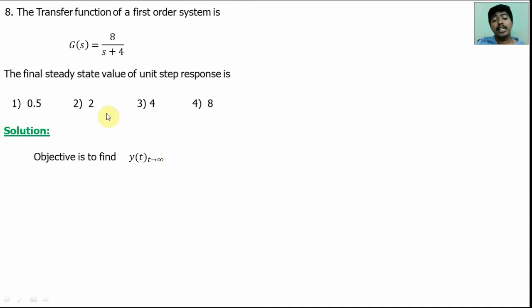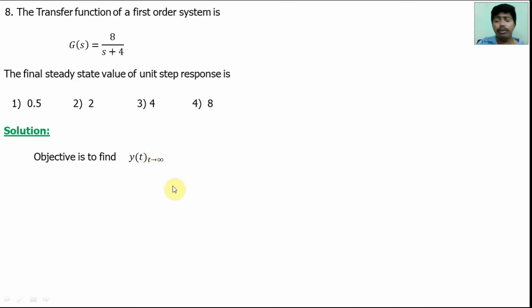If it is steady state error value, the formula is there. For step response, 1 by 1 plus Kp. For ramp response, 1 by Kv. For acceleration input, 1 by Ka. There is a formula. But here the objective is to find the steady state value, y(t) at t is equal to infinity.